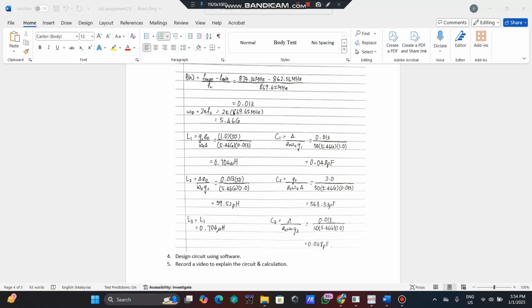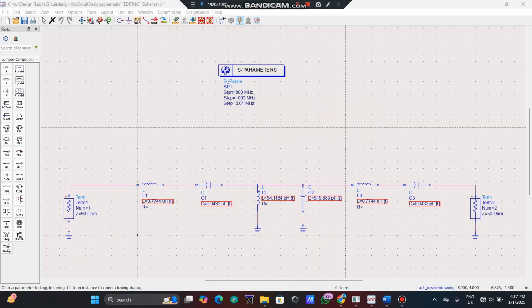C1, I get the same value as C3, which is 0.048 picofarad. As for C2, it is 563.53 picofarad. That's all from me. So I will pass to my groupmate KELVIN to tell about the circuit.